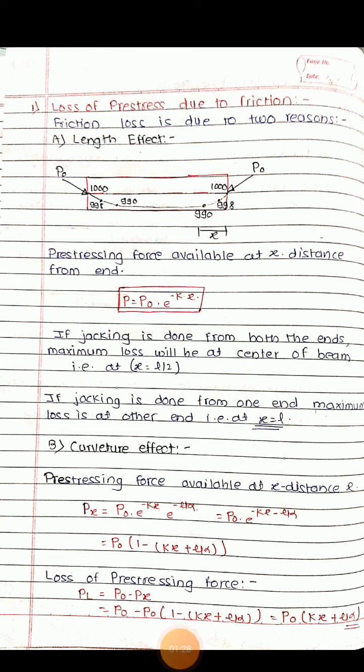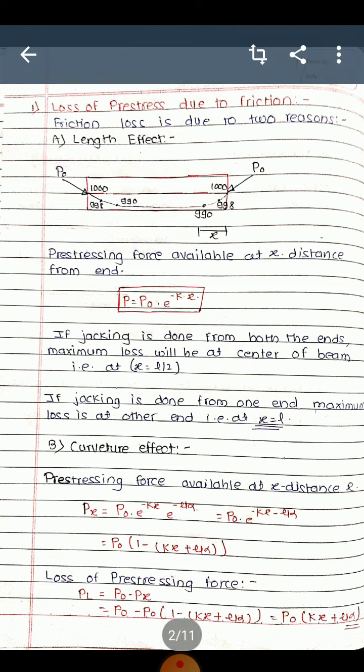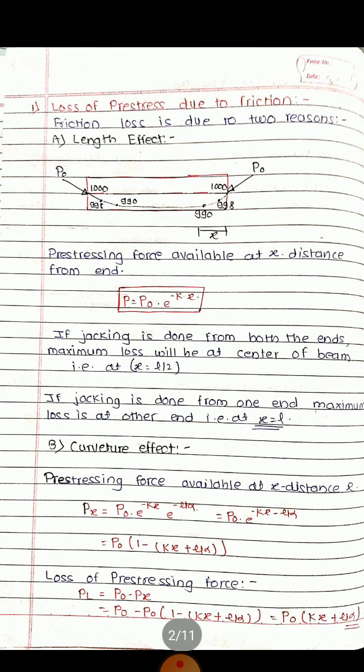Okay, the loss of pre-stress due to friction. Friction loss is due to two reasons. First one is length effect and another one is curvature effect. So this friction loss due to length effect is shown here. Consider this beam, and this P0 is the initial pre-stress applied on both the ends, and this x is the distance from where we are going to consider, or where there is a maximum loss. So P is equal to P0 into e raised to minus kx. This is because of length effect.